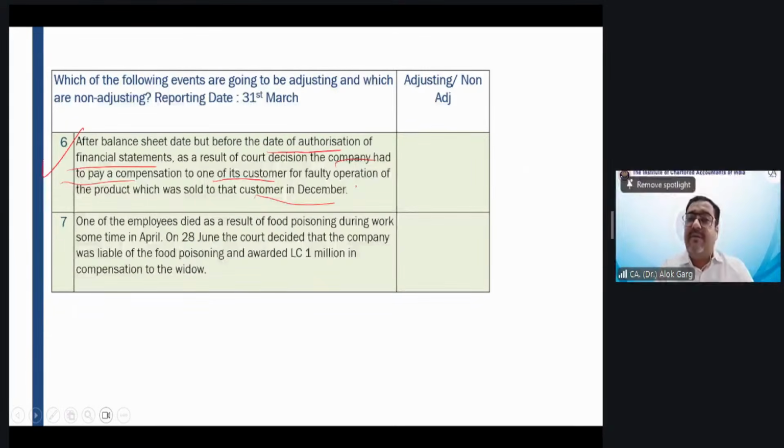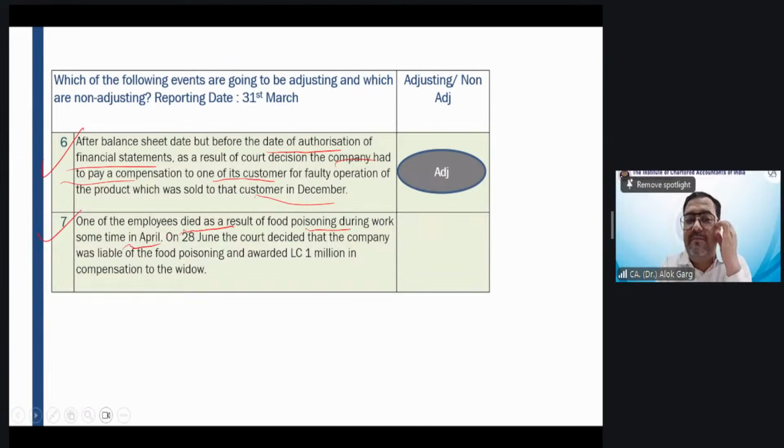Means on 31st March, this litigation was there. The company had to pay a compensation for selling a faulty product in the month of December. Adjusting or non-adjusting? Friends, the condition exists as on the reporting date. Adjusting event.